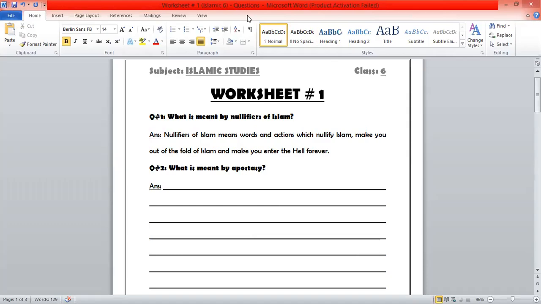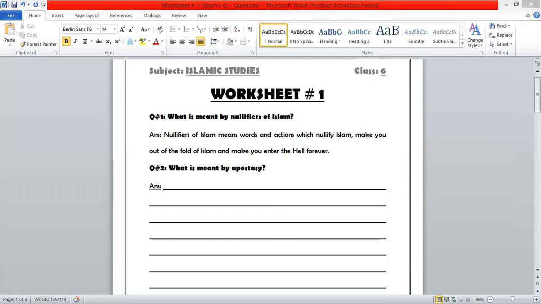Now question number two is asking what is meant by apostasy? What is meant by apostasy? Yes, what do you think? I think the person who does the nullifiers of Islam is called apostasy. Yes, indirectly it's apostasy, but it's something else.